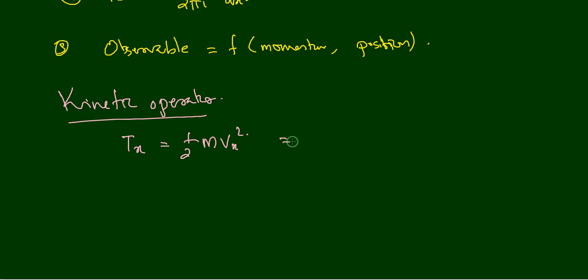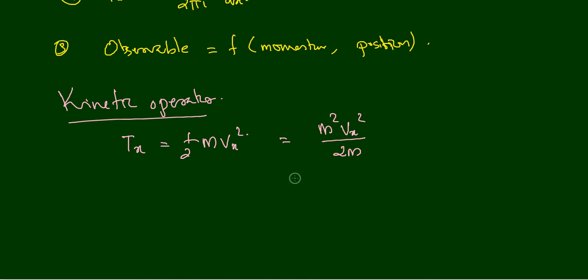Or we can write it like m square vx square divided by 2m, right? What I have done here is I have multiplied the numerator and the denominator by m. That is why I got m square vx square divided by 2m. So there is no change in the value, right? Multiplied by m both in the numerator and in the denominator.